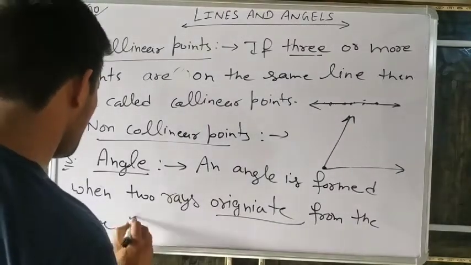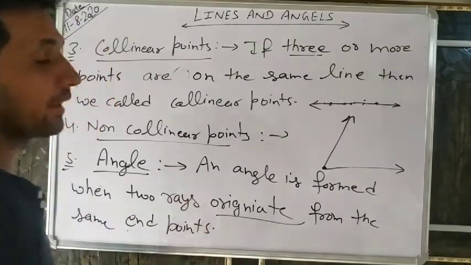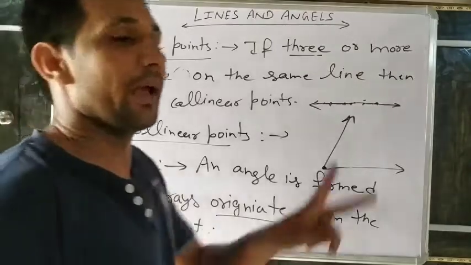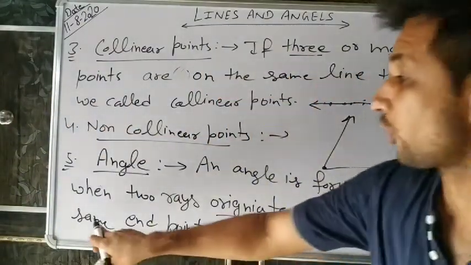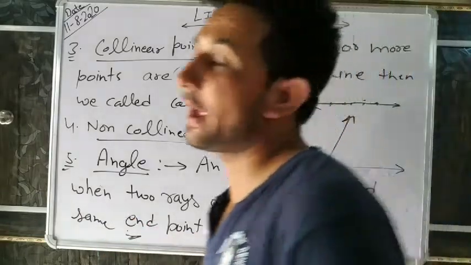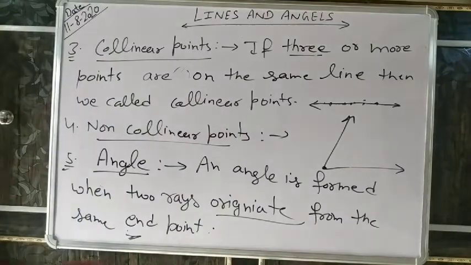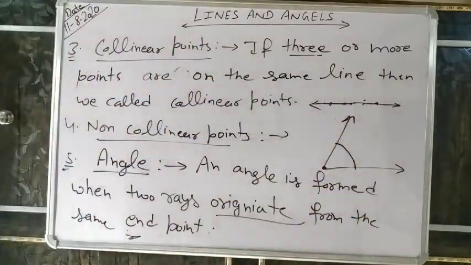Originate means starting; they start from here. Because we know what rays are: a ray is a part of a line which has one end point. So it originates from the end point. So this is an angle. Understand? Note it down.